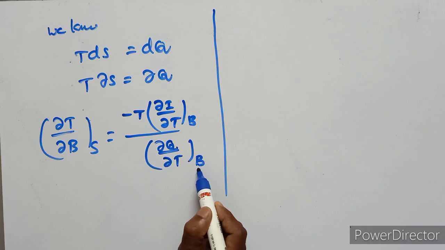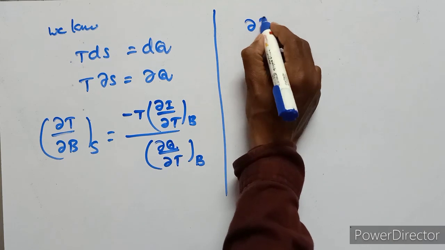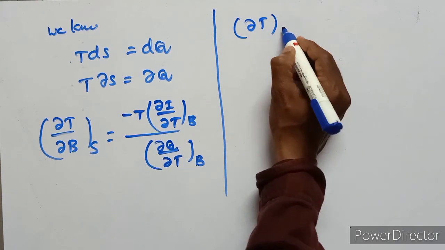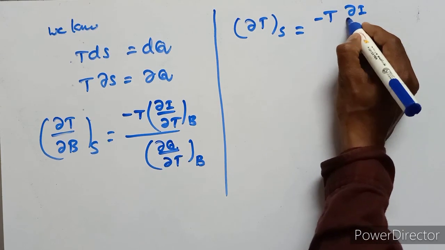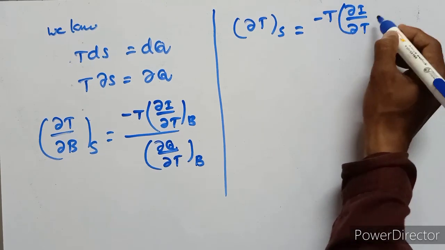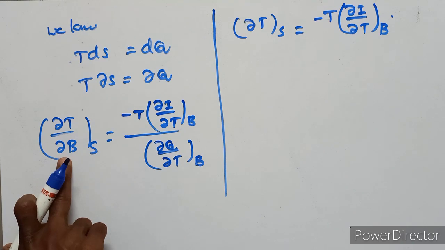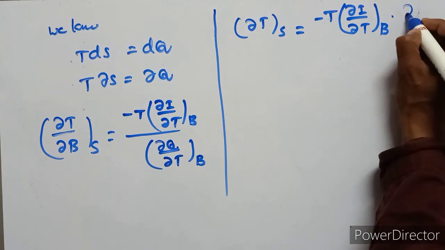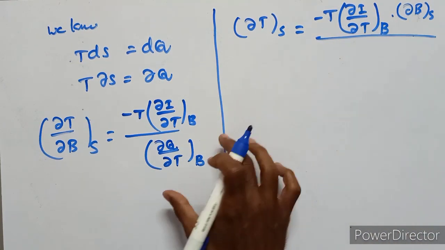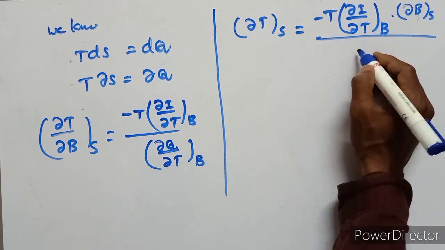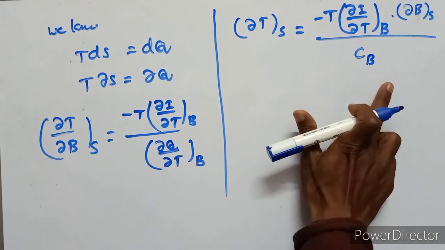Then dou T upon dou B at S is equal to minus T dou I upon dou T at B, divided by the remaining dou Q upon dou T at B, which is C suffix B, the specific heat at constant magnetic field.